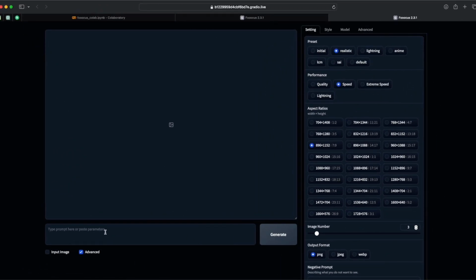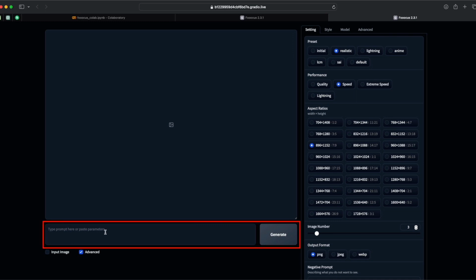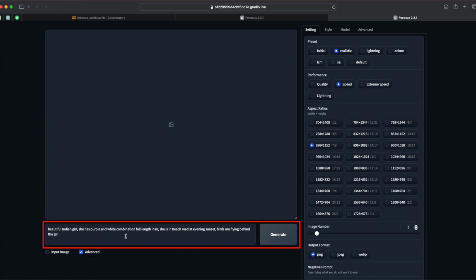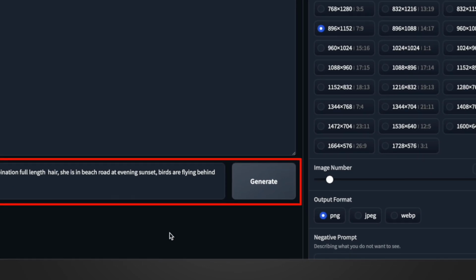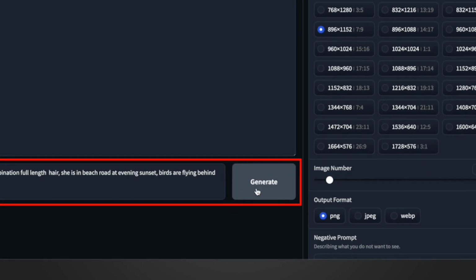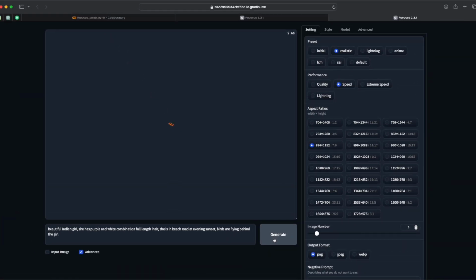And the main step, you have to type a prompt for how you want to generate the image. Here, I'm giving some example prompt. After giving the prompt, you have to click the generate option. It will take some time to generate images.